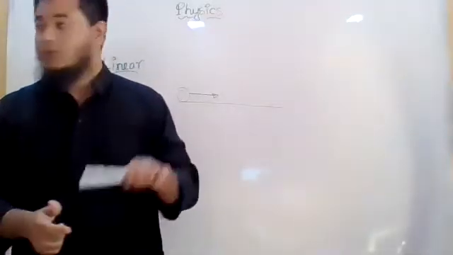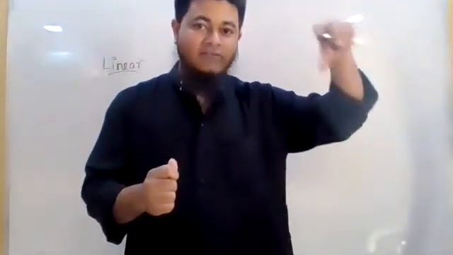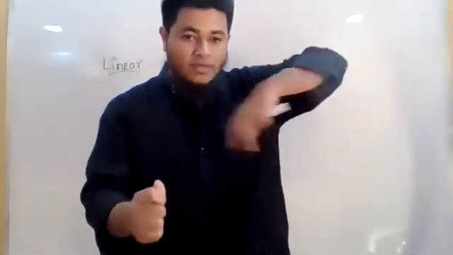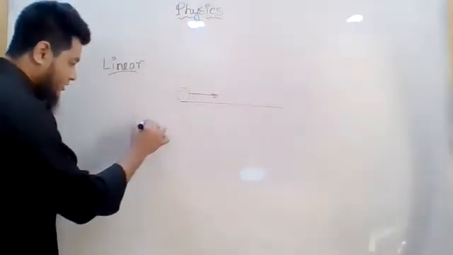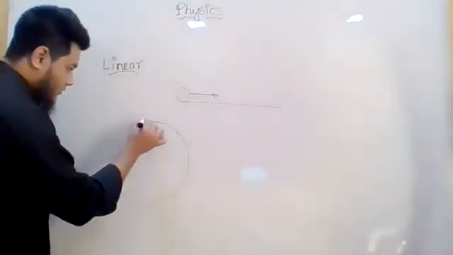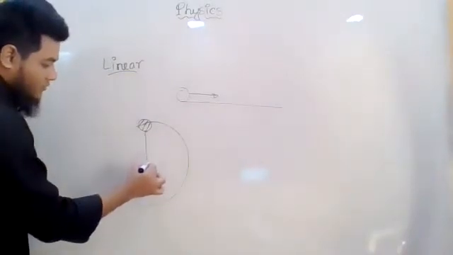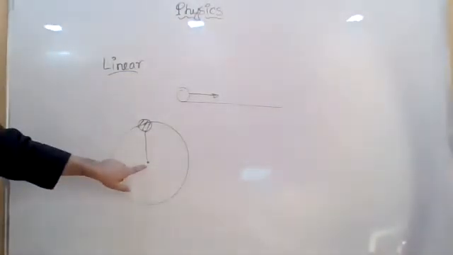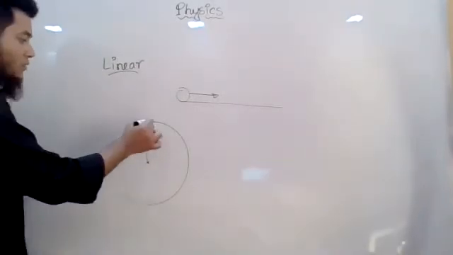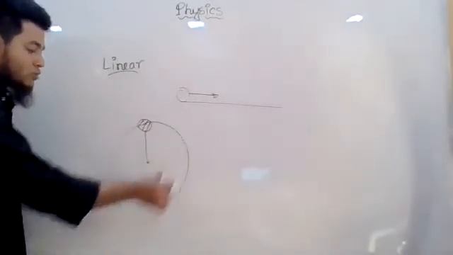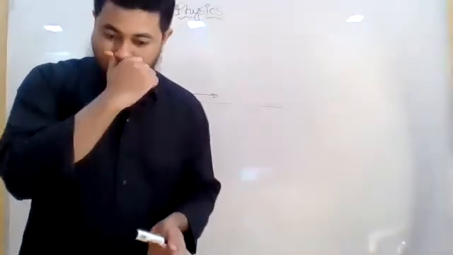As I was saying, the ball that I have fixed at the other end of the rope will be in a circular motion now, right? If I want, I can show it in this way. Let us say this is the ball and this is the rope. I am holding the rope here, and if I put some force in it, what will happen? It will be in a circular motion now. Understood?